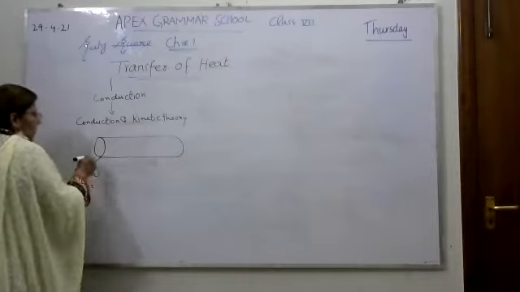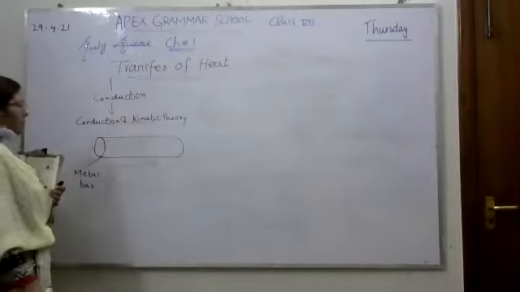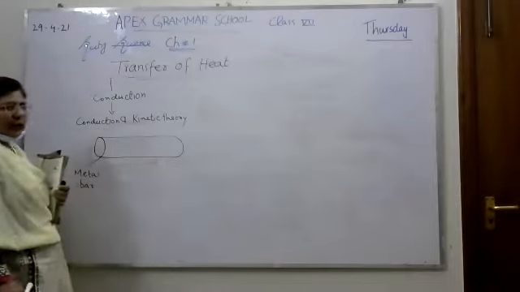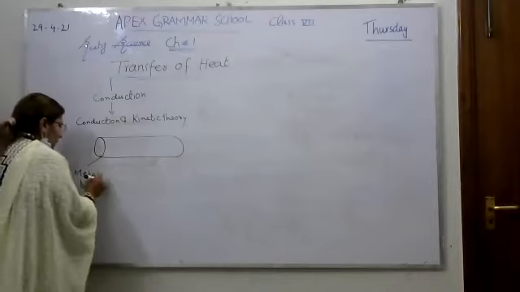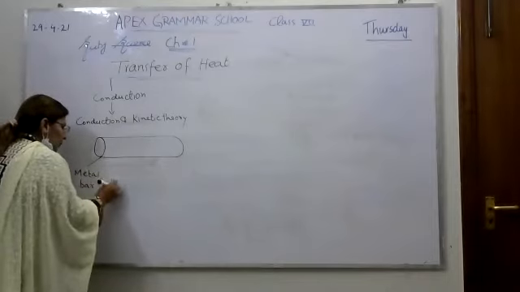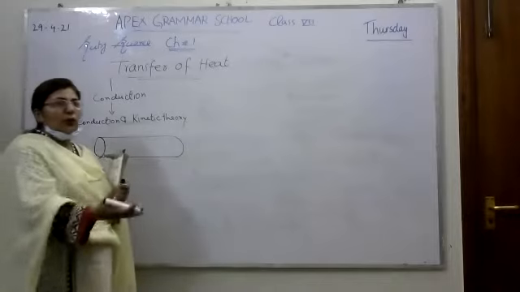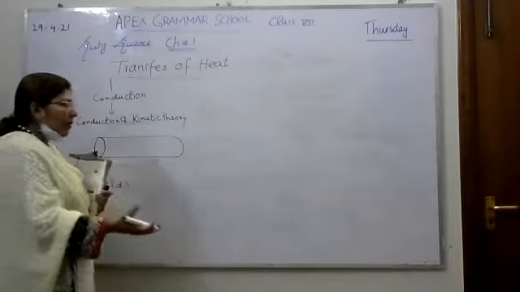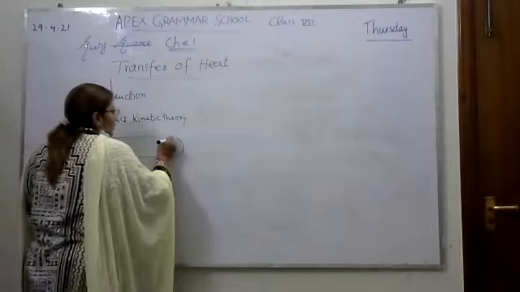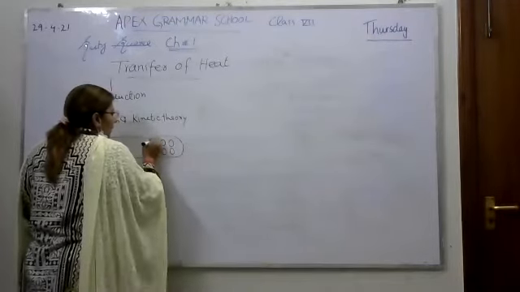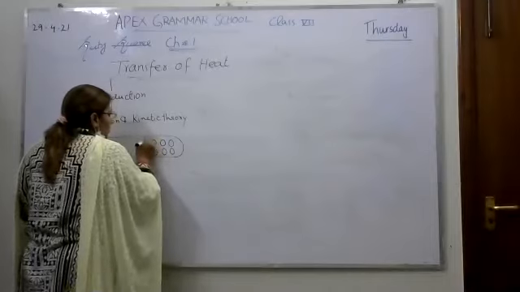So the first condition of conduction is done, that I said conduction happens only in solids. So what is a metal bar? It is a solid. And you all know how the molecules are present inside a solid. They are in the form of layers, and they are fixed in a fixed shape.